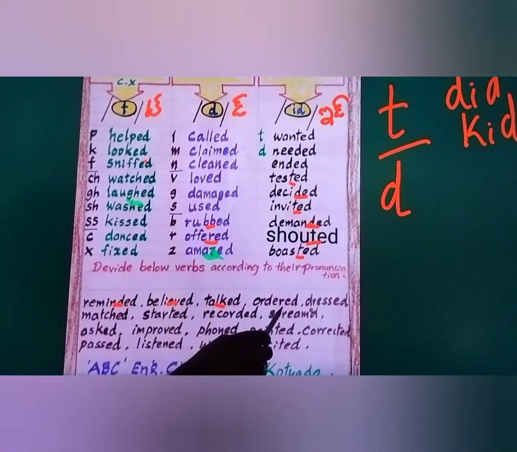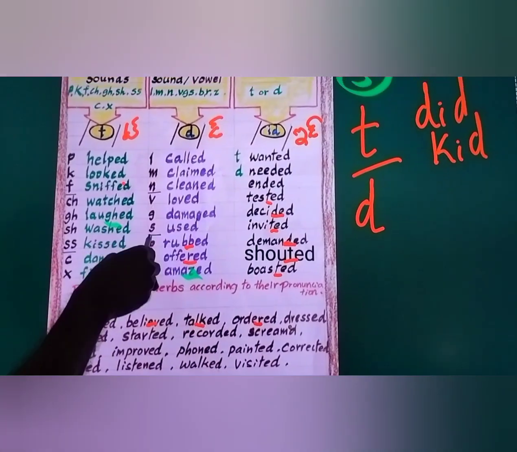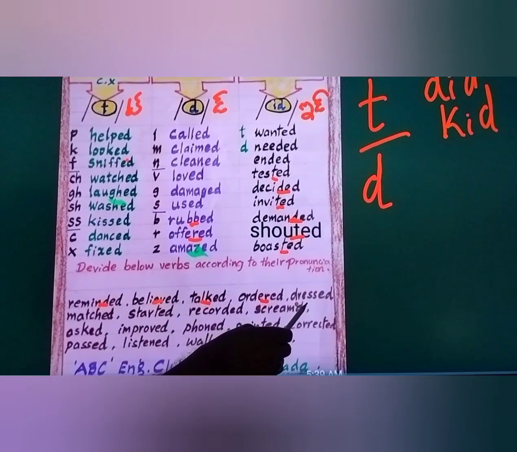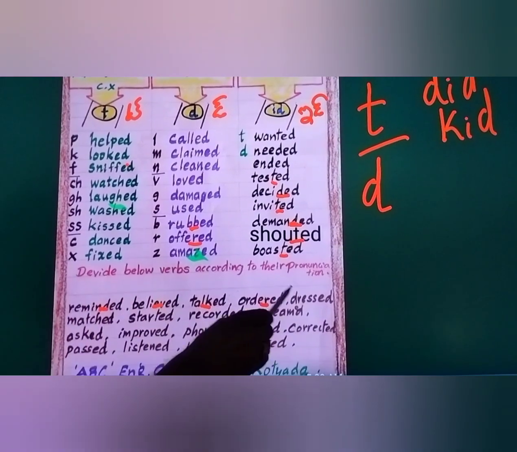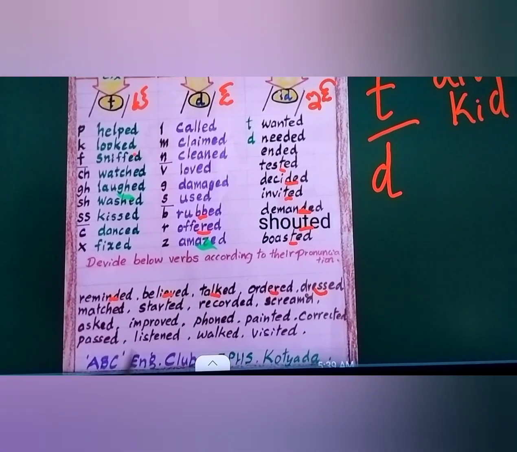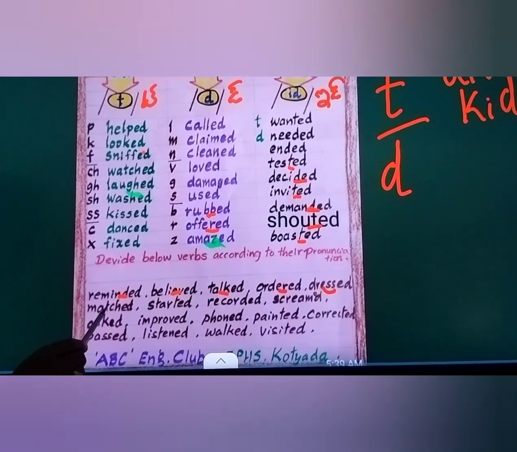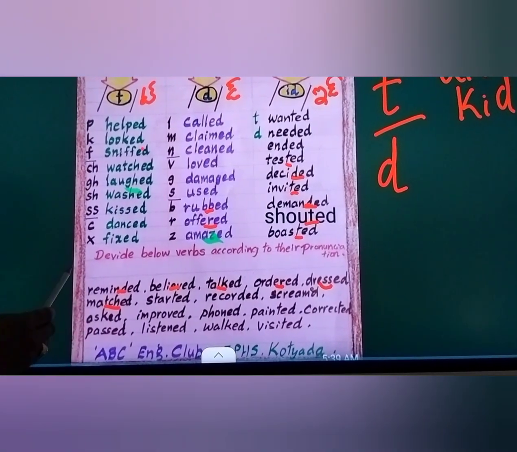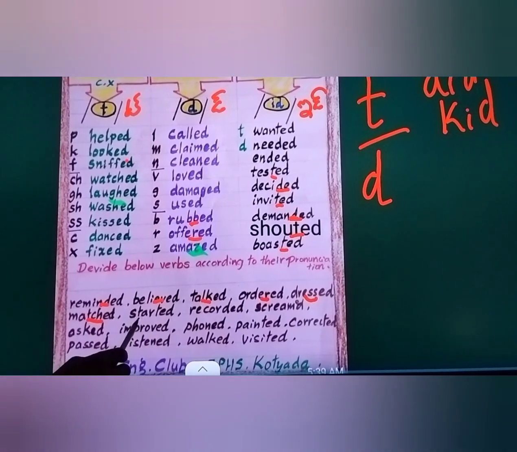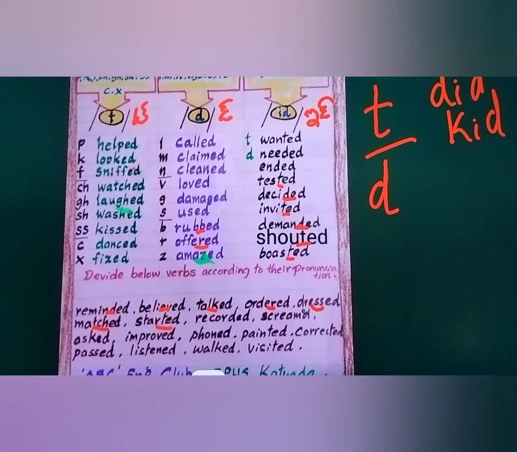Order: the last letter is R, so it is a voiced sound, ordered. Dress: SS means first type, T sound, dressed. Match: the CH is the last letter, first type, T sound, matched. Start: the last letter is T, started.